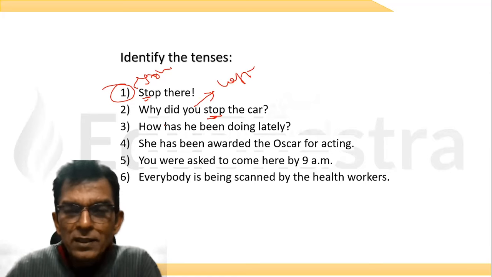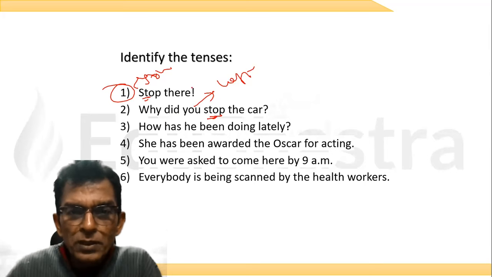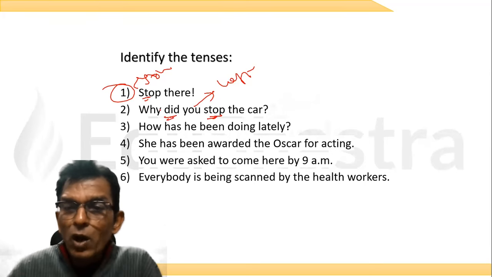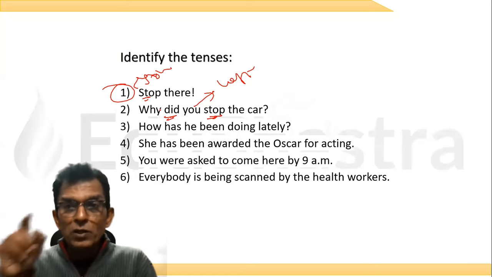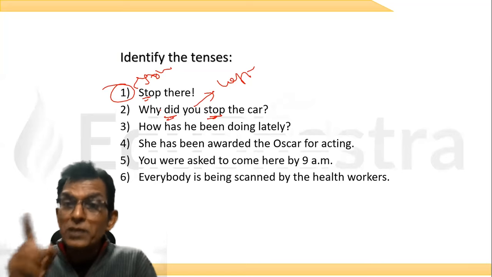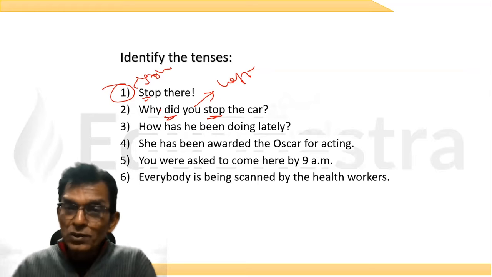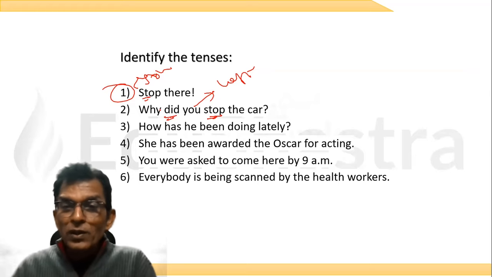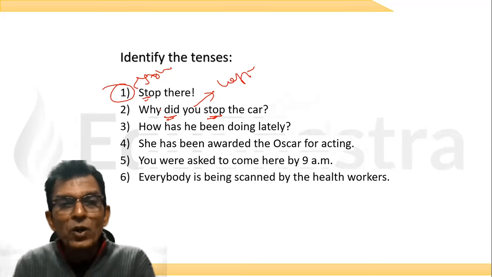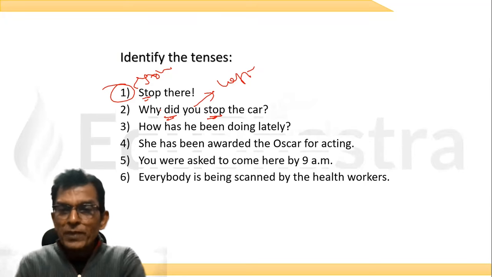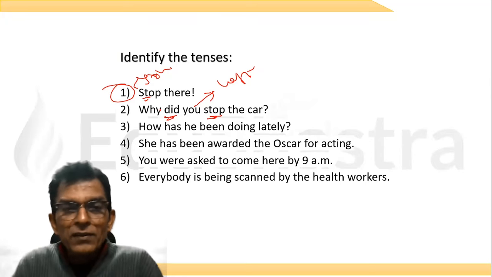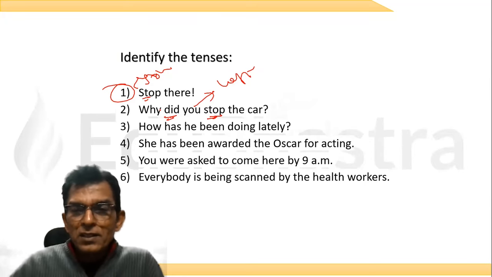So what is the tense? This is a modal verb. The modal verb is always followed by V1. Do, does, did are modal verbs. Therefore, we write the V1. We say do. What did you do? Where did he go? Where does he go? It is simple past active. Very good, Nilima. Very nice, beta. Simple past active. What about the third sentence?